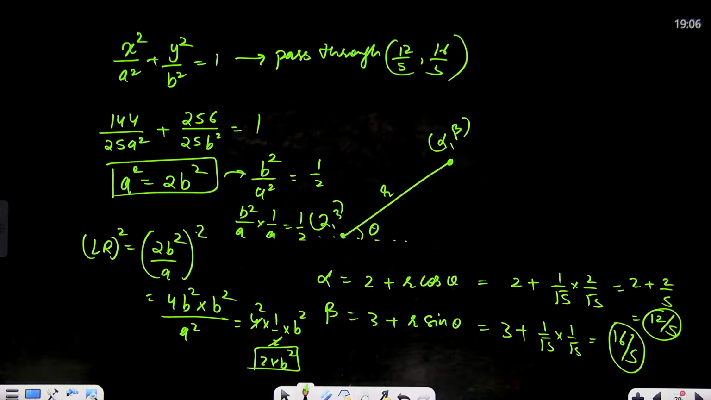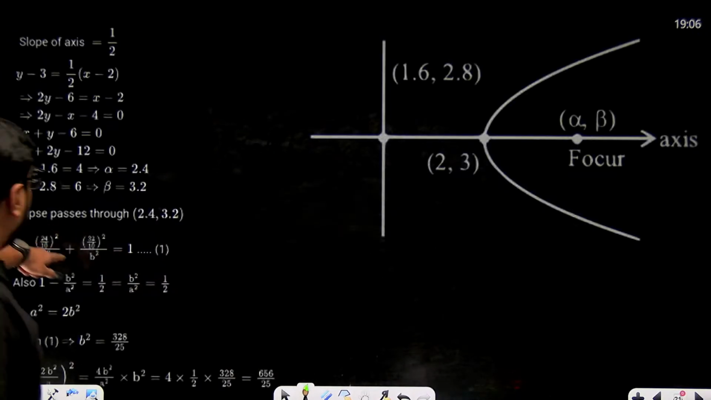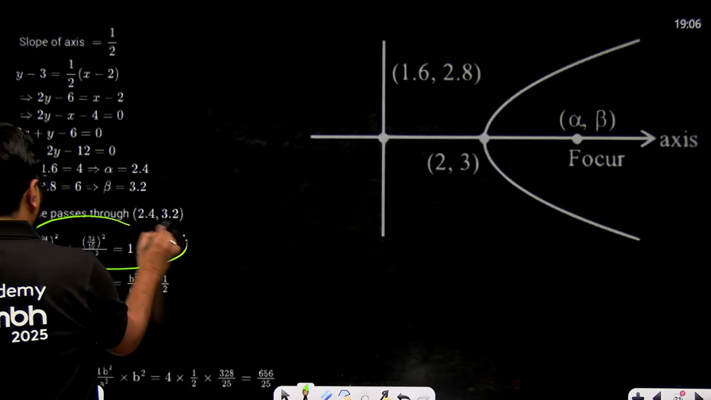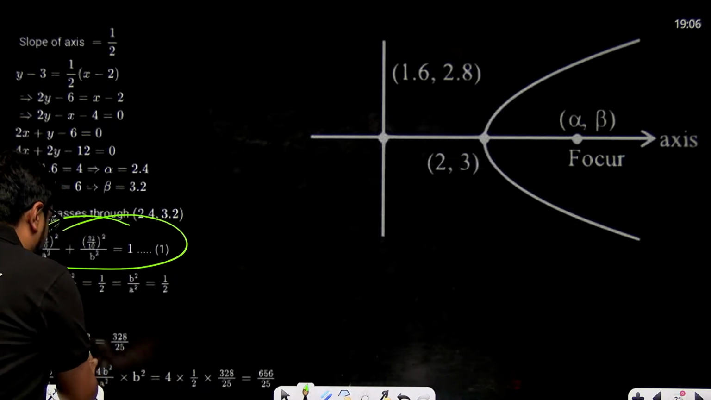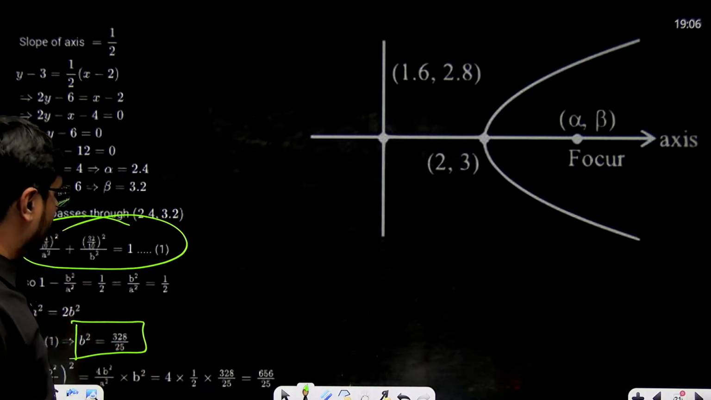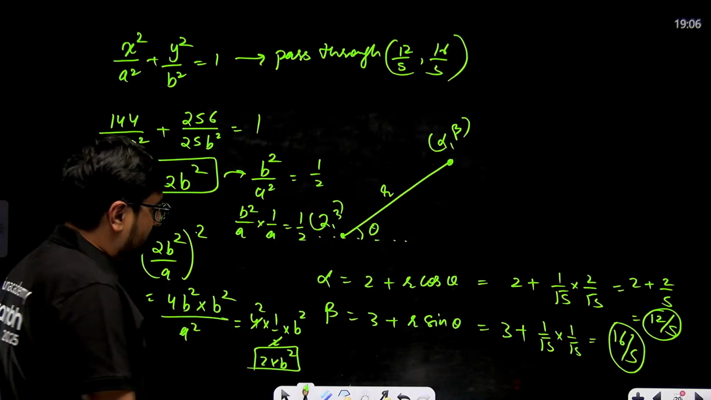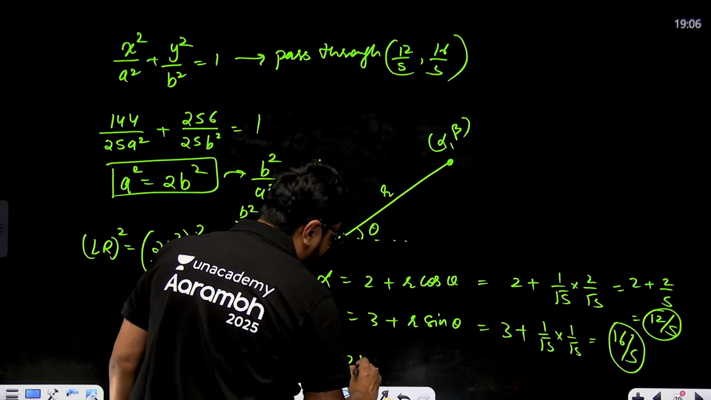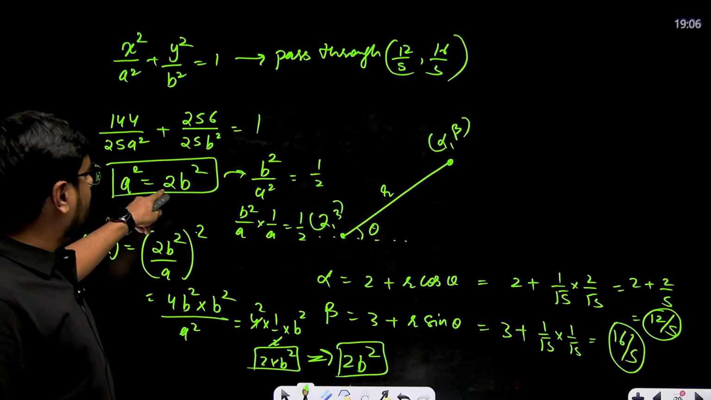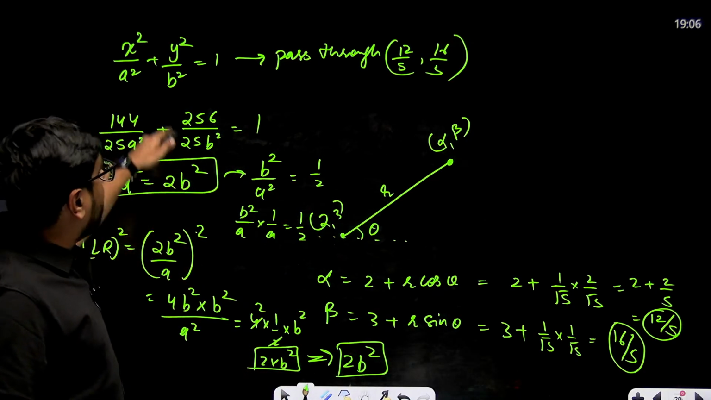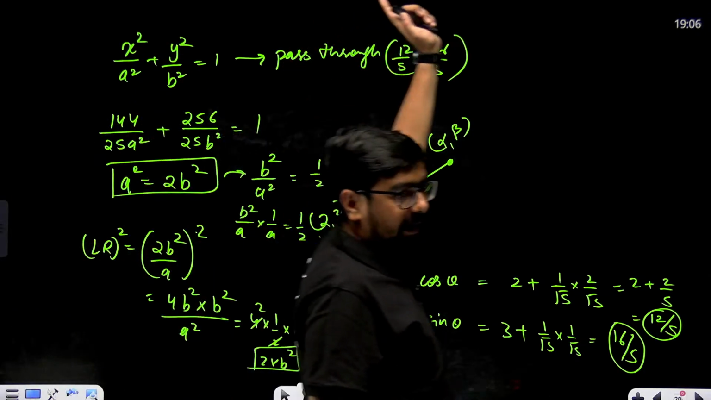If we put this in equation 1, then we'll find b square. Now this we'll have to put in this equation, and then we'll find b square also, which is 328 by 25. So here you just need to put the b square value, and you'll have to find this b square value using the ellipse only.